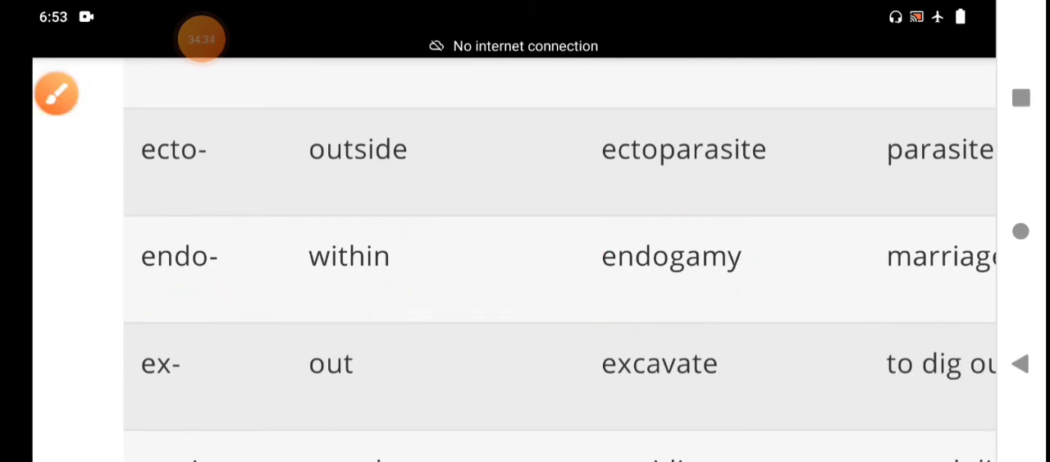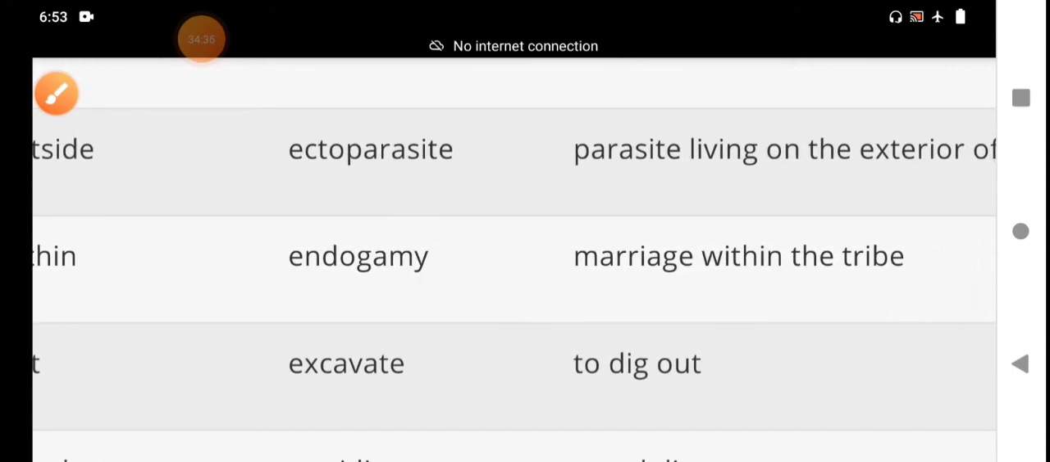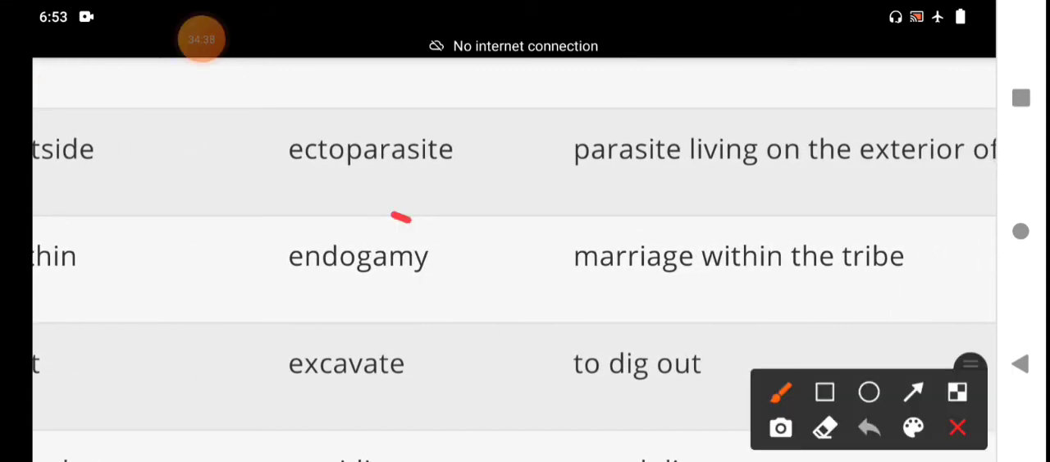Endogamy. Endogamy means marriage within the tribe. Gamy means marriage. Endo means within, or internal, or inside. The custom of marrying only within the units of a local community or clan or tribe. That is the full definition of endogamy.